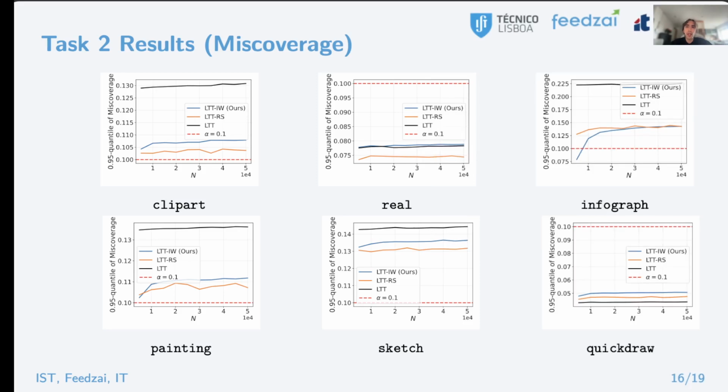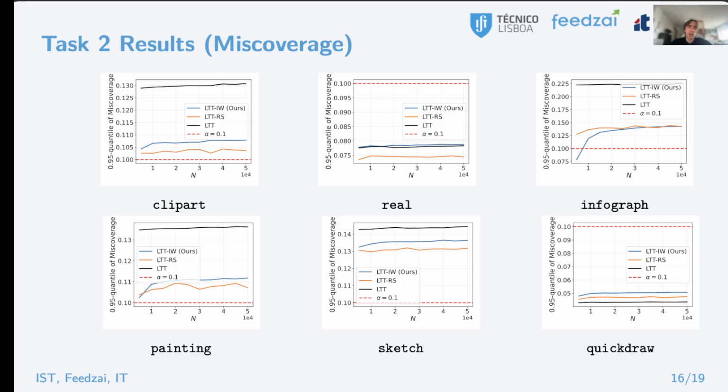Now, when we analyze the miscoverage control for the DomainNet case, we note that the risk is only being controlled either when real or quickdraw are taken as target domains, which of course indicates a failure of the covariate shift assumption. Nevertheless, we note that using some kind of covariate shift adaptation can effectively close the risk gap.